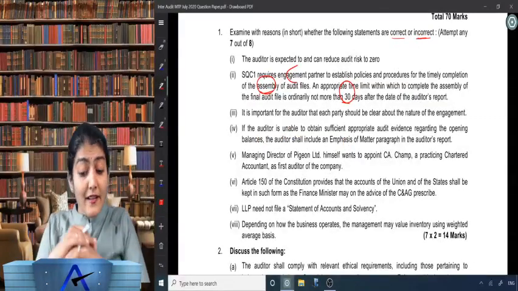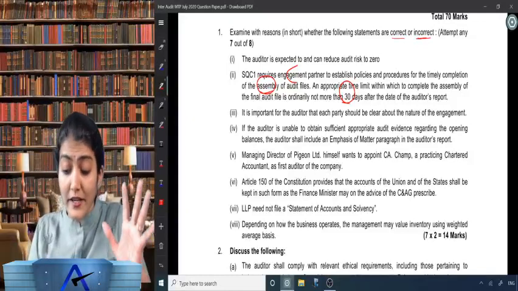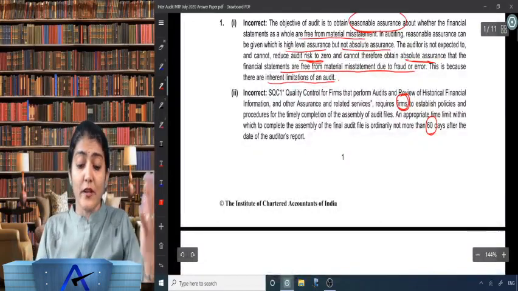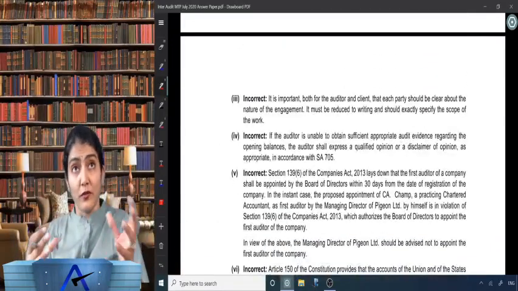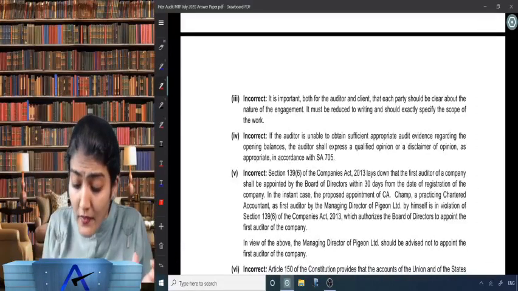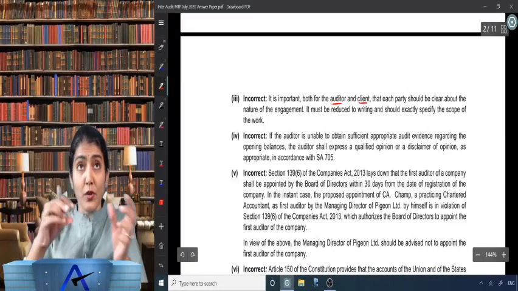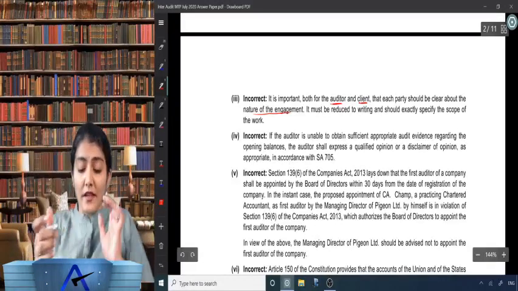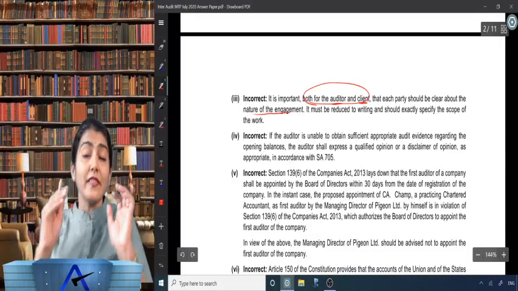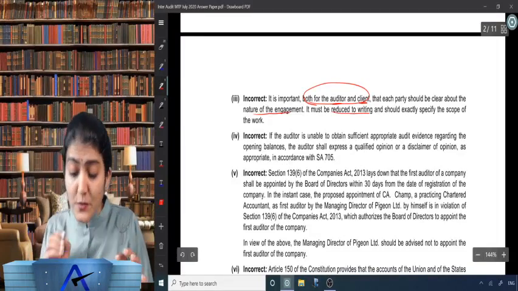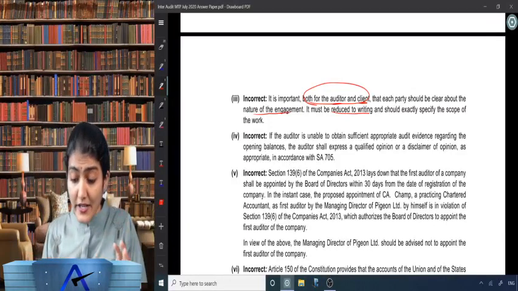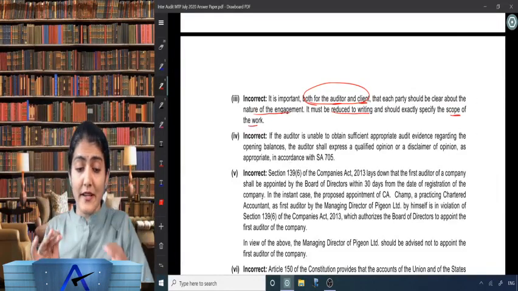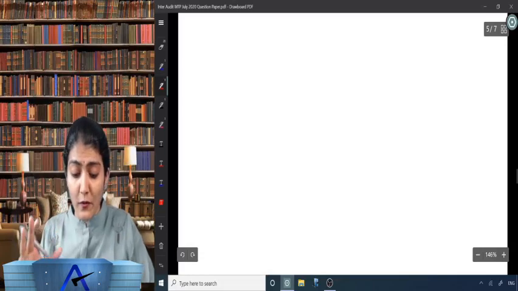Okay, third one. It is important for the auditor that each party should be clear about the nature of the engagement. Yes, absolutely important, absolutely correct. It is important for each party. Who is the each party over here? The auditor and the client. That each party, both auditor and the client, should be clear about the nature of the engagement. Right? So we copy the sentence again, only we write yes, both for the auditor and the client. And further we say it must be reduced to writing. That is, it should be in writing, the engagement letter, and should exactly specify the scope of the work. Right, so it should be reduced to writing and it should also exactly specify the scope of the work.